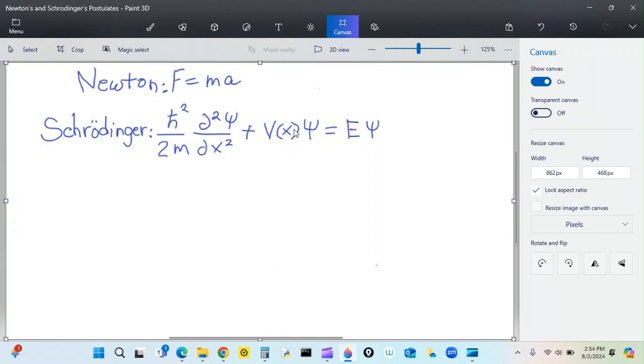How do we make sense of this? I think maybe you can get an idea why it takes such a big jump to go from this postulate to a postulate like this. How do we get from here to there? Well, let's point out some things that just in its form kind of looks like kinetic energy in a way. This is potential energy in a way, and this is energy. So you could say kinetic energy plus potential energy equals energy.